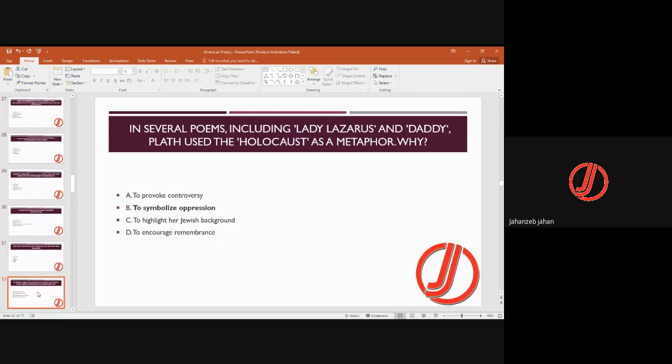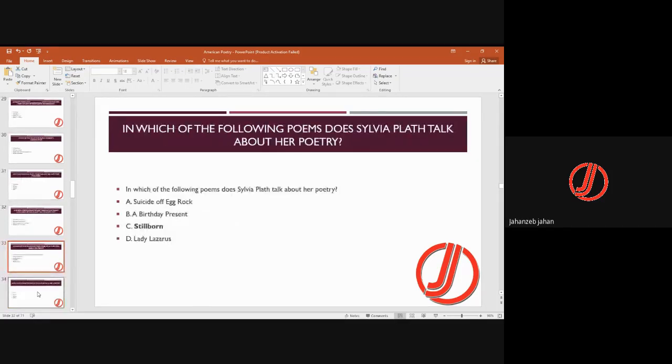The Holocaust was a tragedy in history in which Jews were locked in a big building, in gas chambers, and gases were released inside. Many thousands of them died. It was done by Hitler, or it is attributed to him. She uses this in Lady Lazarus and Daddy and some other poems as a symbol of oppression. Basically she connects it with the symbol of male oppression. In which of the following poems does Sylvia Plath talk about her poetry? She talks about her poetry in her poem Stillborn.